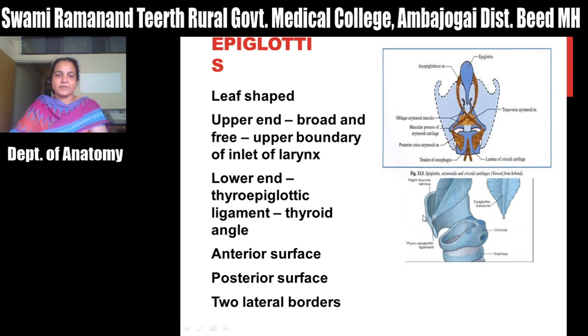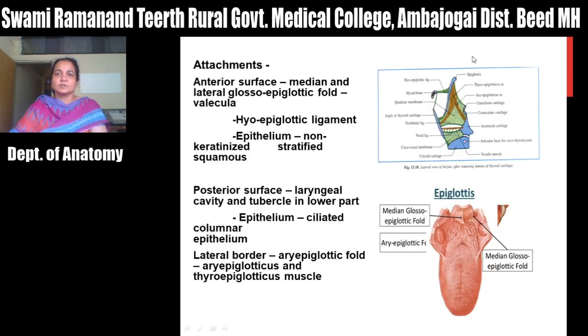Then there are anterior and posterior surfaces, and two borders. So this is the anterior surface of the epiglottis. In the median plane it lies behind the root of the tongue. It is attached to the root of the tongue by three folds, one median glossoepiglottic fold and two lateral glossoepiglottic folds, and the spaces between these folds are called valleculae.